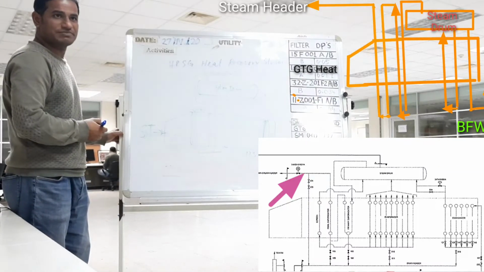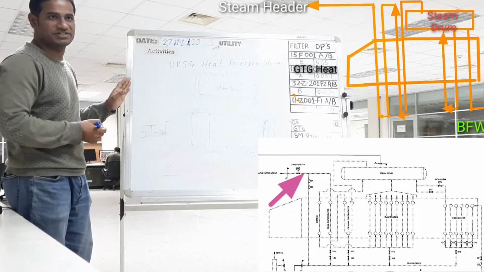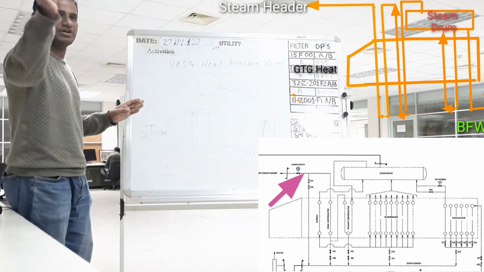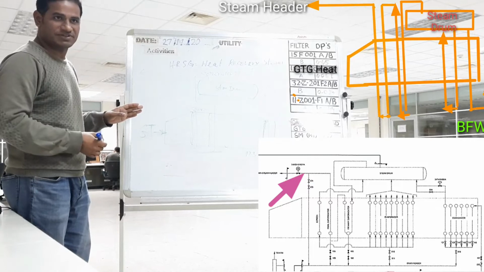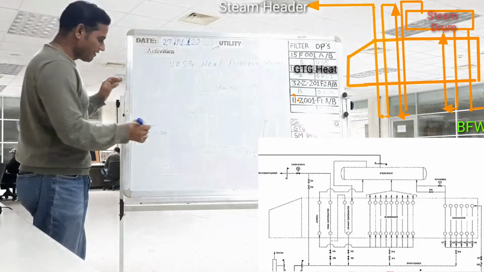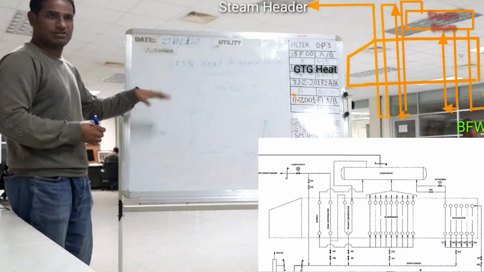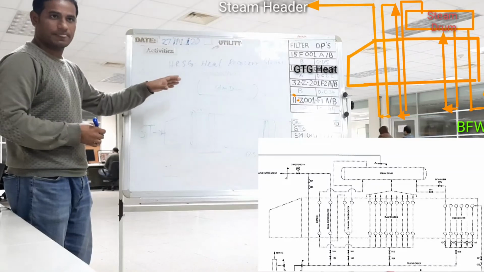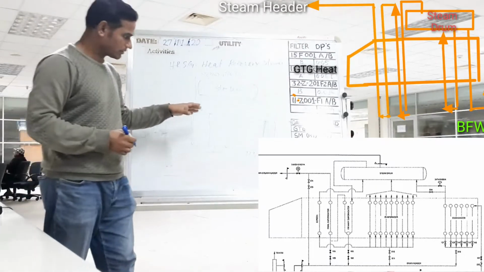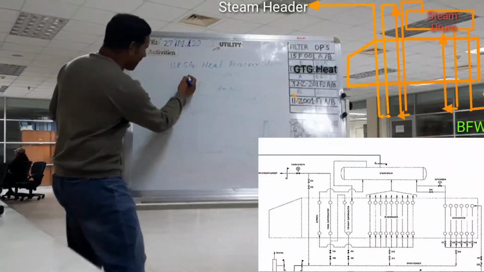Directly go to the main steam header by maintaining the temperature at 385 or 380 degrees. As per this, we are maintaining 385 degrees. So finally it will go to the main header. For the total steam, we have water only 72.3. Yes, 72.3, up to this.